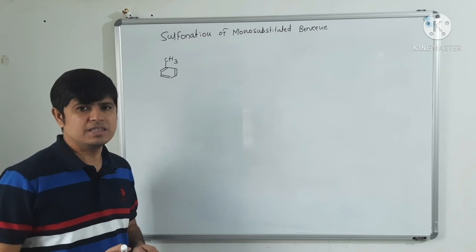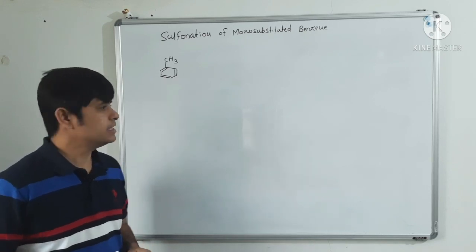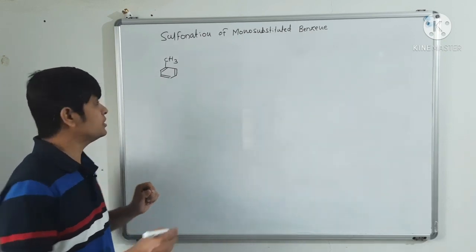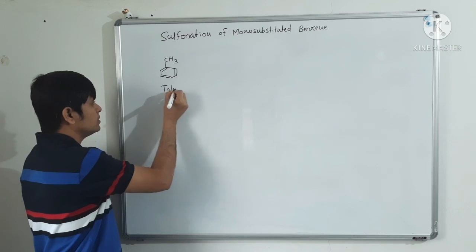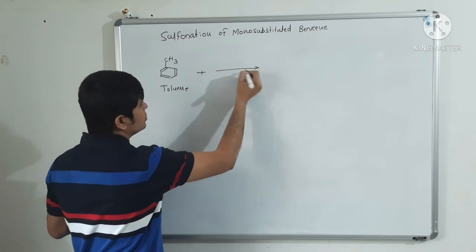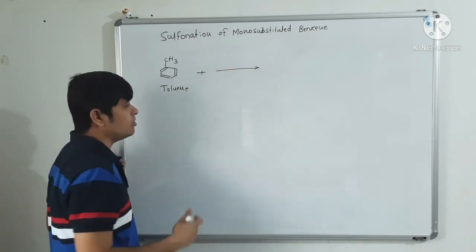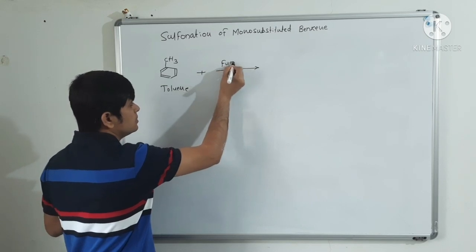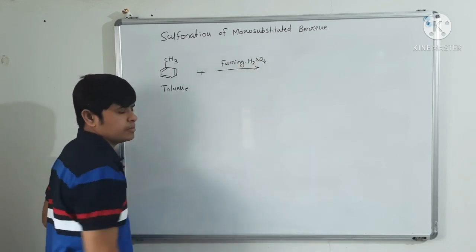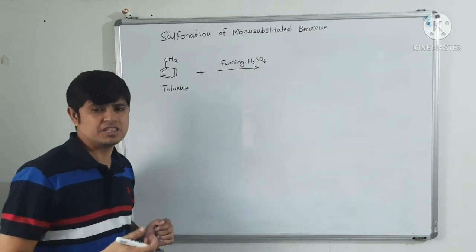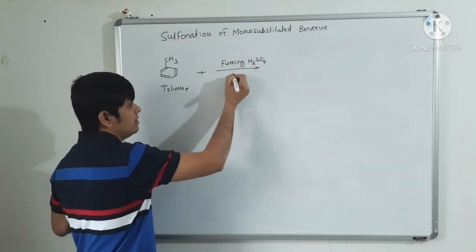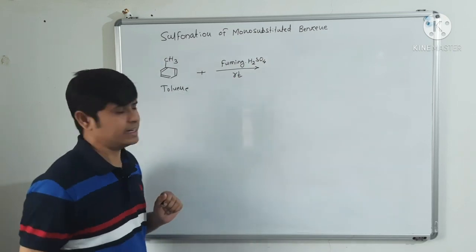Okay, in the last lecture we have seen sulfonation of benzene by using various reagents. Now we are going to see sulfonation of monosubstituted benzene like toluene here. So toluene is reacted with either concentrated sulfuric acid or fuming sulfuric acid. If we have used concentrated sulfuric acid, then we have to heat toluene around 50-60 degrees Celsius, and if we have used fuming sulfuric acid, then we can carry out the reaction at room temperature also, that is at RT.